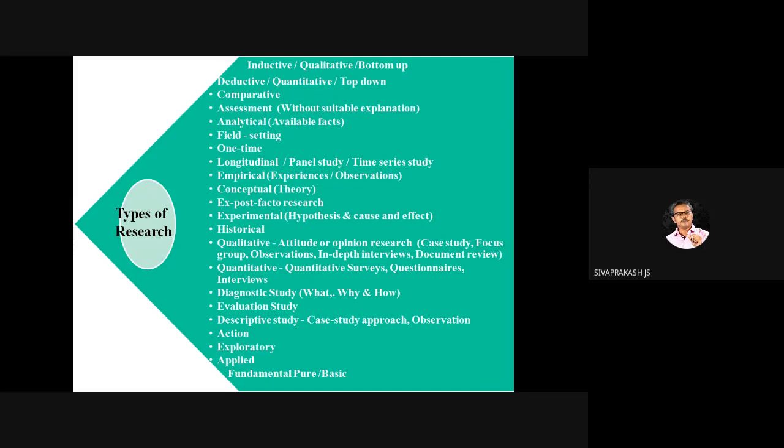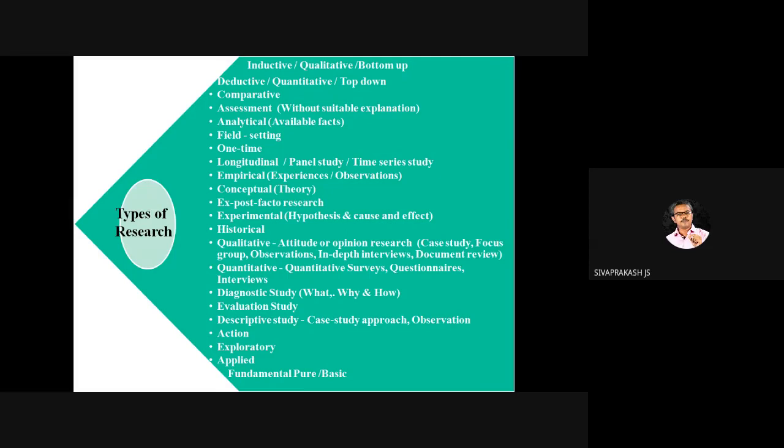Then we are moving to quantitative research. Already we have seen what quantitative research is. It is purely related to numbers, countings. One more word you have to remember from quantitative research is top down. The top down approach is the quantitative study. So these are the key words I have to know from quantitative research.